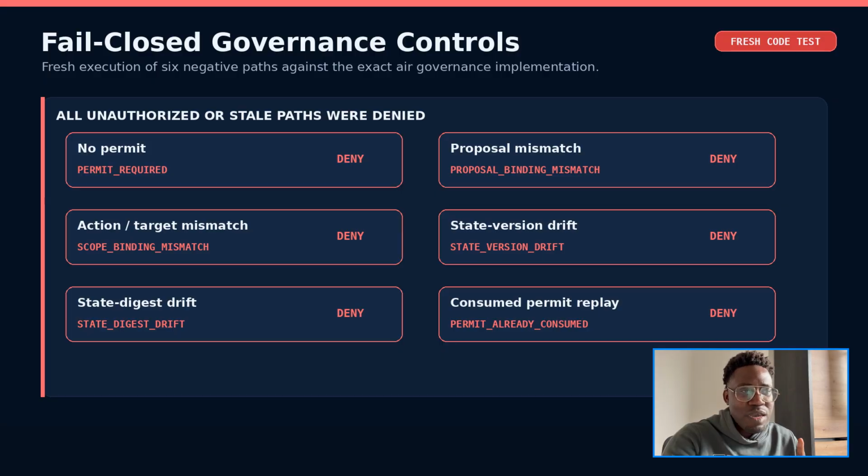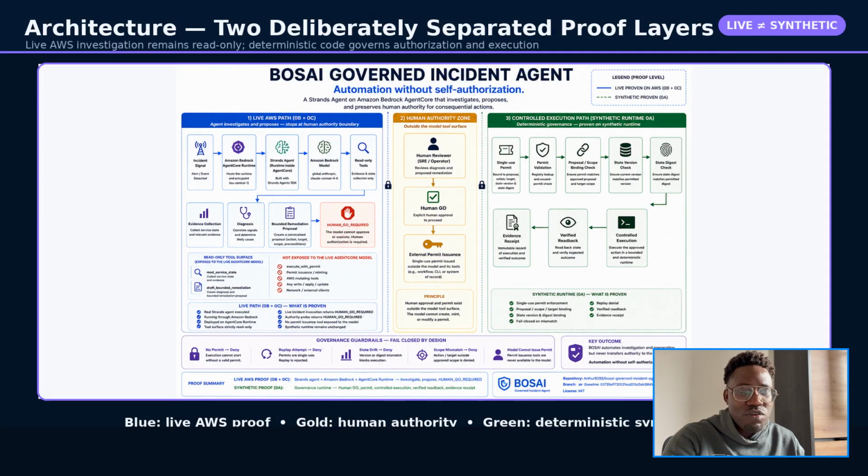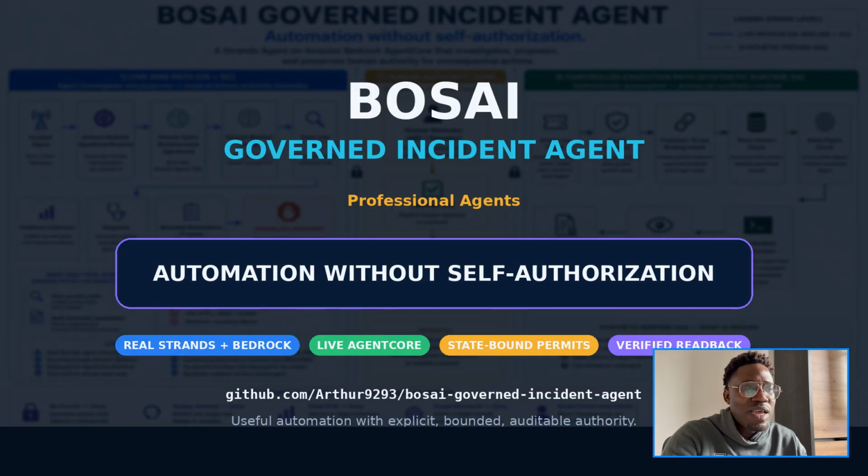And that is the idea behind BOSAI. Not unchecked autonomy. No AI that authorizes itself. The agent can observe, reason, and propose. The human authorizes consequential actions. The system verifies what actually happened and preserves the proof.